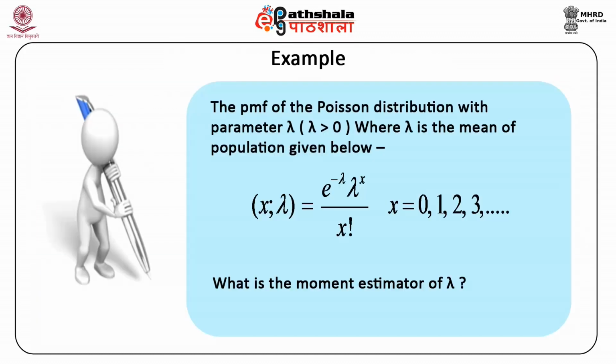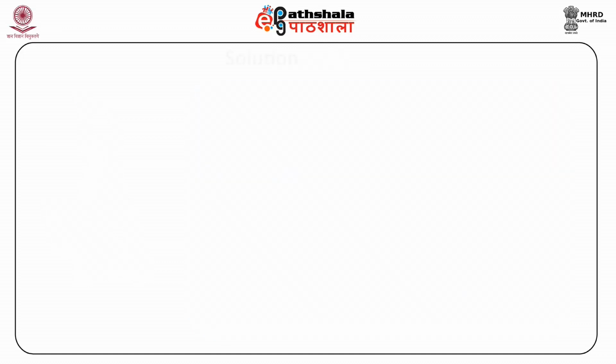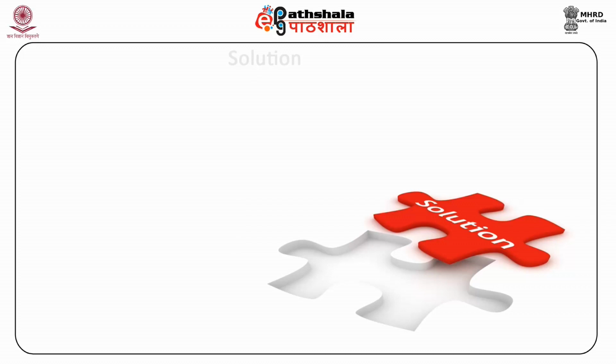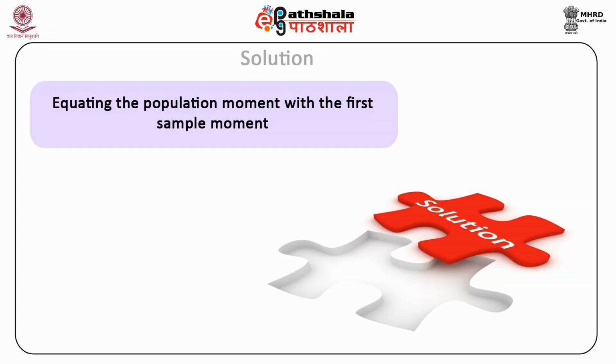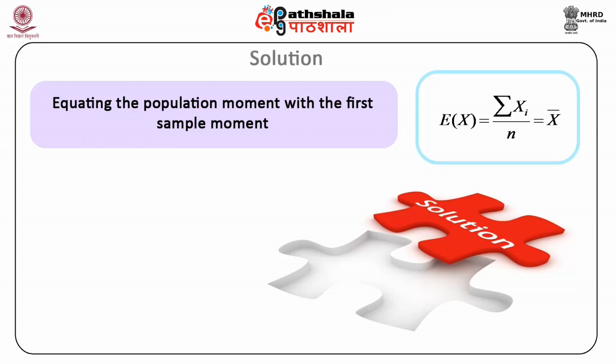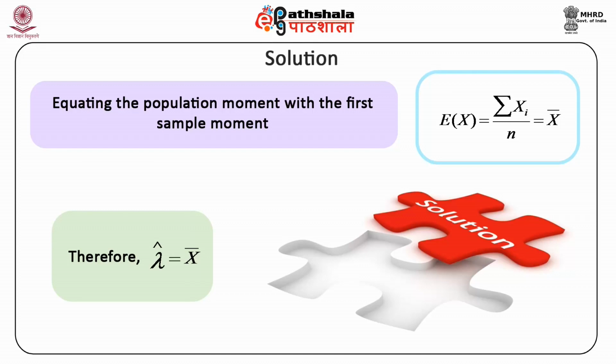Explaining it with the help of an example. The probability mass function has only one unknown parameter, the mean of the population, lambda. We need only one equation to obtain the estimator lambda hat. Equating the first population moment with the first sample moment, we get expected value of x is equal to summation of x i, where summation is over i, divided by n, and is equal to x bar. Therefore, lambda hat is equal to x bar, the sample mean.